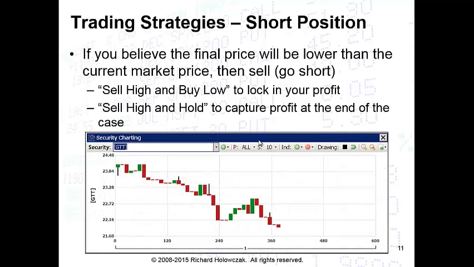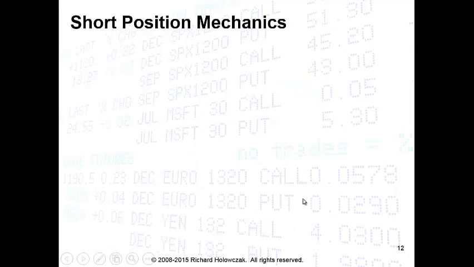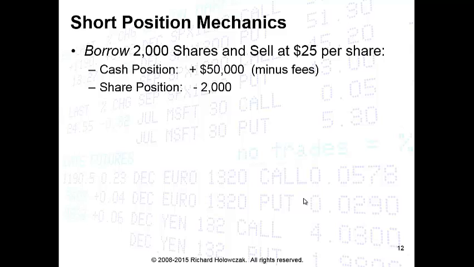For example, if we believe that the stock will go even lower in price, we might short at, say, 22.15 and then try and buy back the stock at a lower price at, say, $22 or even $20 if we feel that the stock is going to continue to fall. Let's look at the mechanics because this may be a little less intuitive than the buy low, sell high, long strategy. Here's what we do.